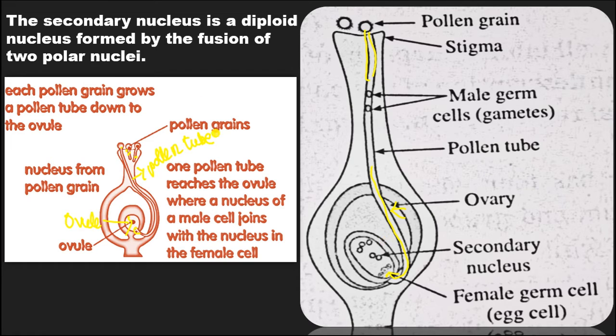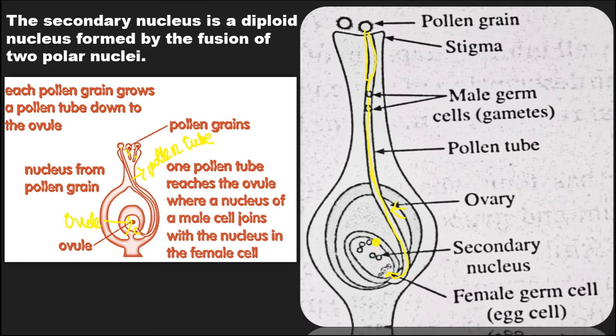Now, in the ovary, the male cell in the pollen grain fuses with the female cell in the ovule. When it reaches down, you see some small cells there, and some of those are female cells. When this male cell reaches there, it will fuse with one of the female cells present inside the ovule.